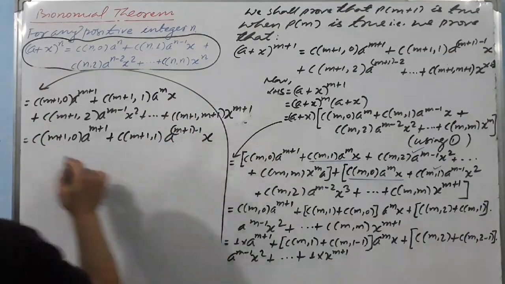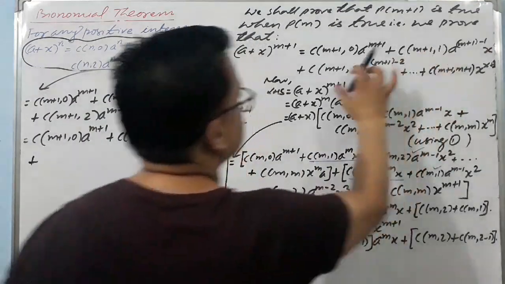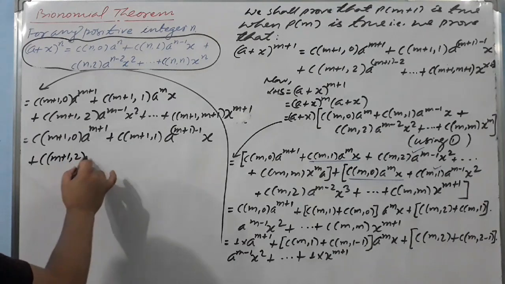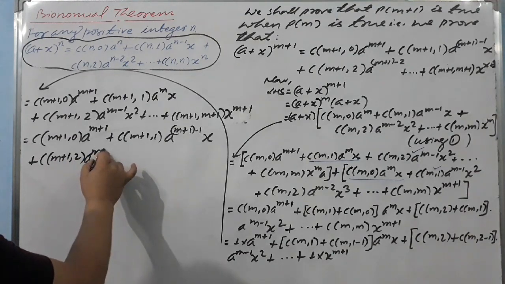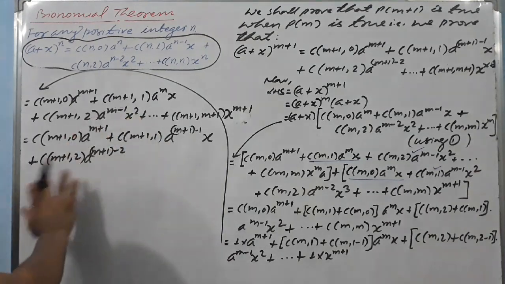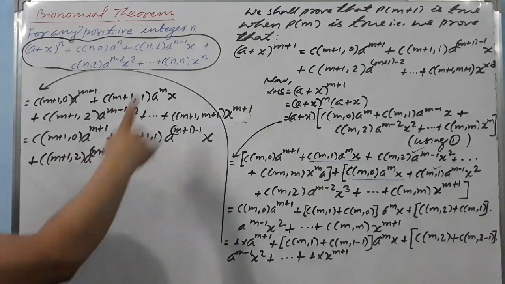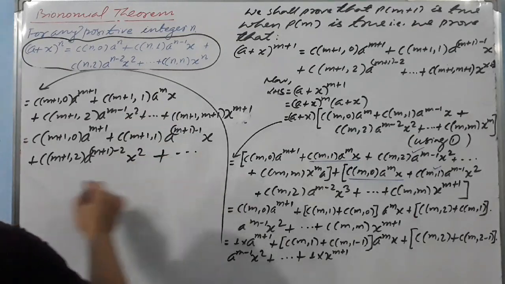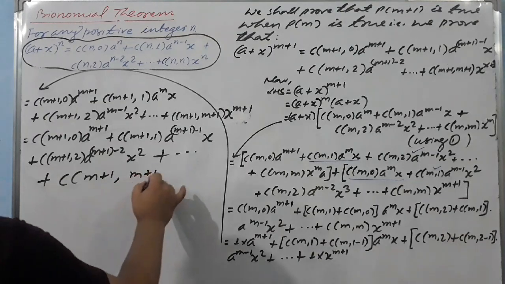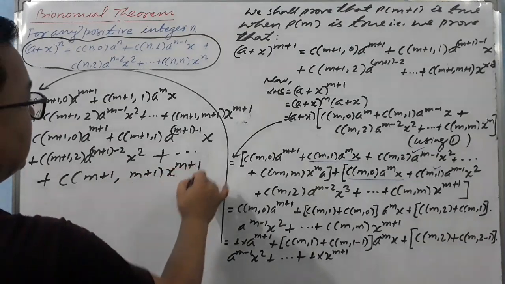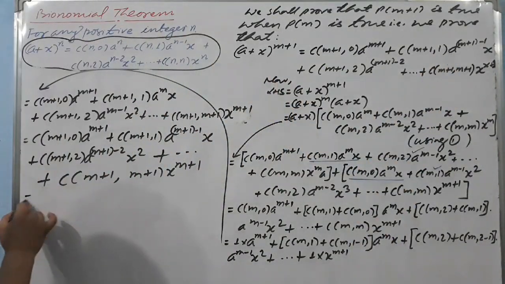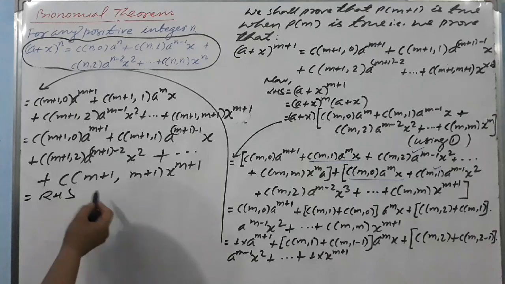This second step we also got. Then the next one, C of m plus 1 comma 2, a raised to power m plus 1 minus 2, because we will get m minus 1, x square. We got this one, and finally we are also getting C of m plus 1 comma m plus 1, x raised to power m plus 1. Exactly, we have got the right hand side.